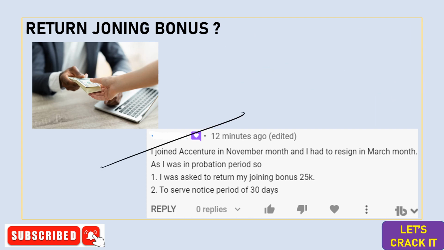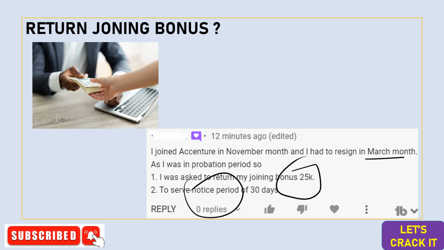In the comment below, he says I joined Accenture in November and had to resign in March. So he joined in November and wanted to resign in March. Definitely the company will ask him to return the joining bonus of 25K. At the same time, he was also asked to serve a notice period.